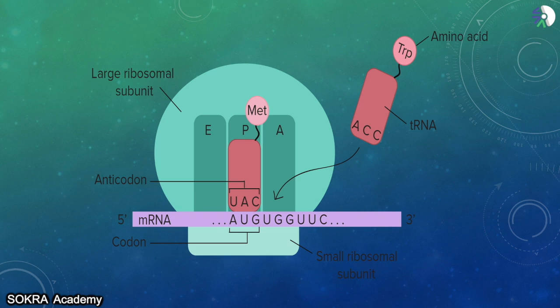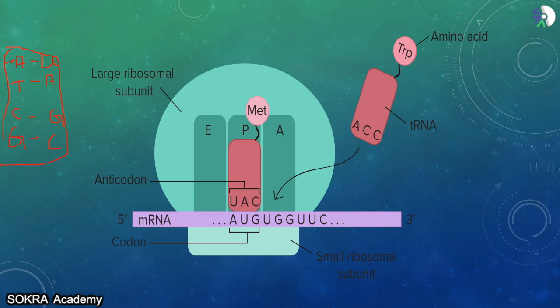If one strand has adenine, thymine, cytosine, guanine, what is the complementary RNA for this DNA? In place of adenine, here it is going to come uracil, because RNA does not have thymine. In place of thymine, you are going to have adenine. In place of cytosine, you are going to have guanine, and in place of guanine, you are going to have cytosine. This is how the process of transcription takes place, that is the formation of RNA from DNA.